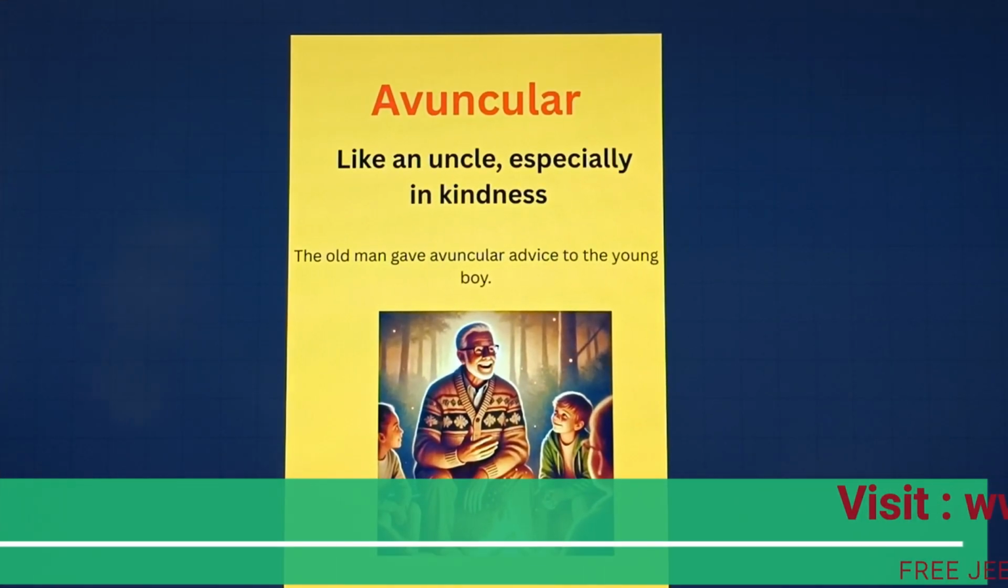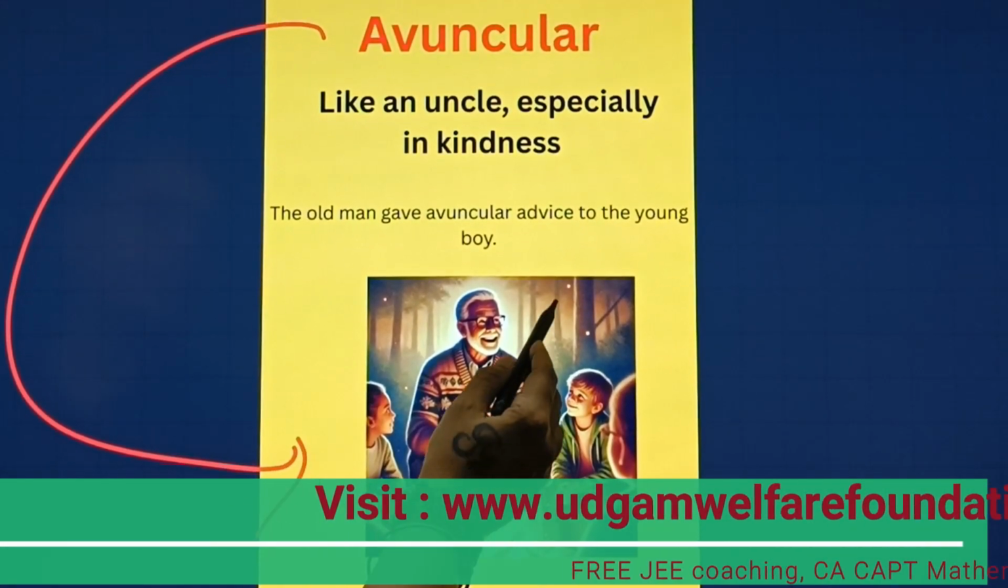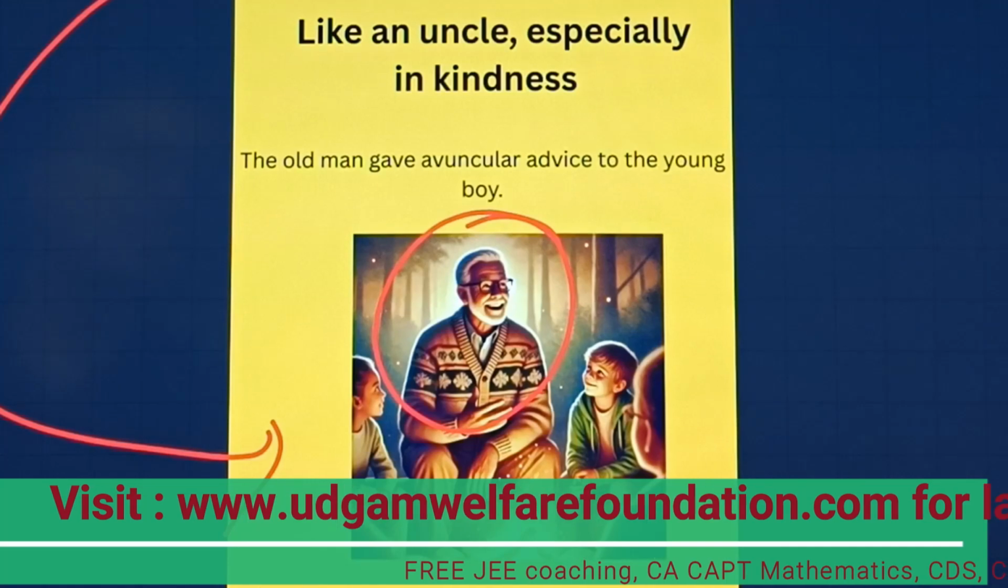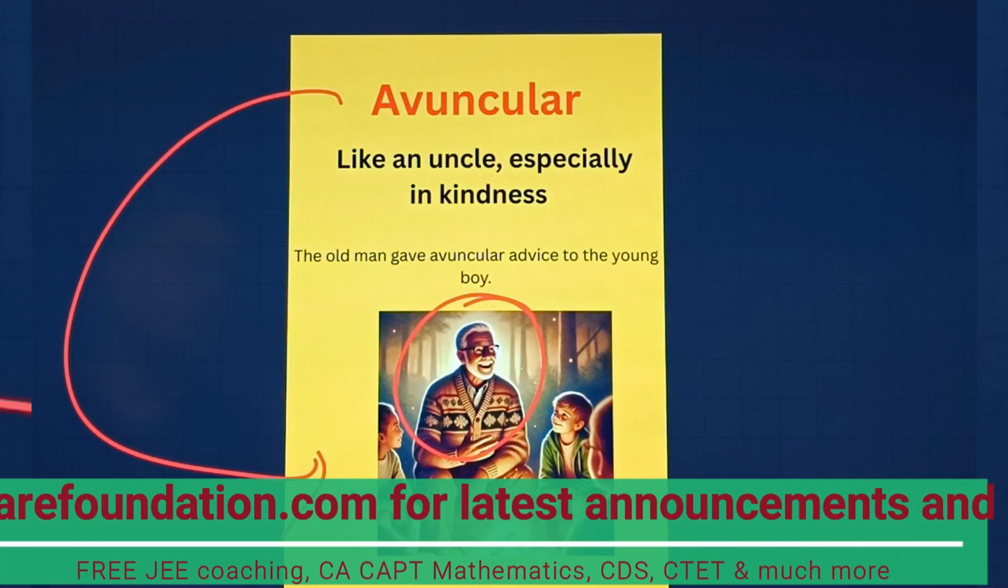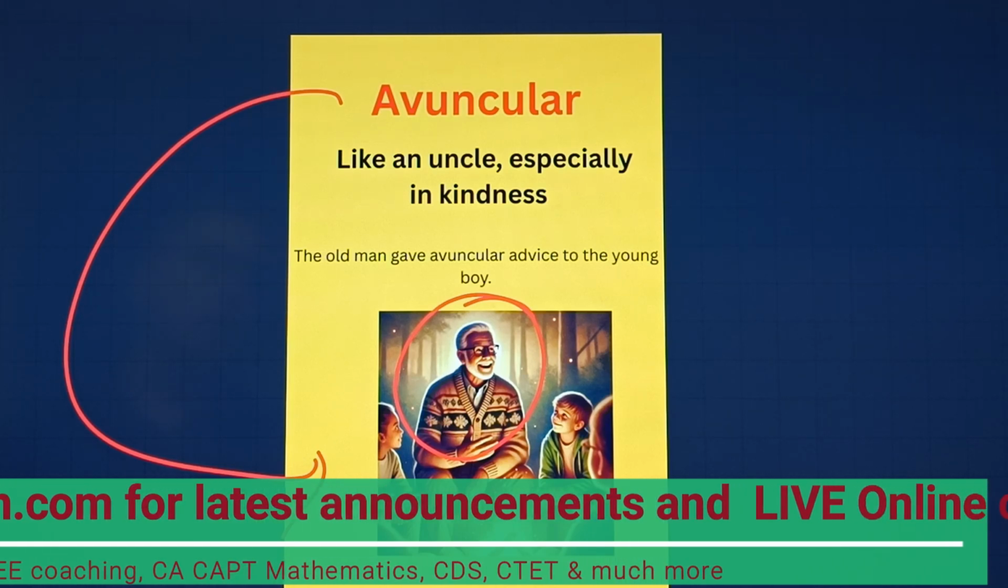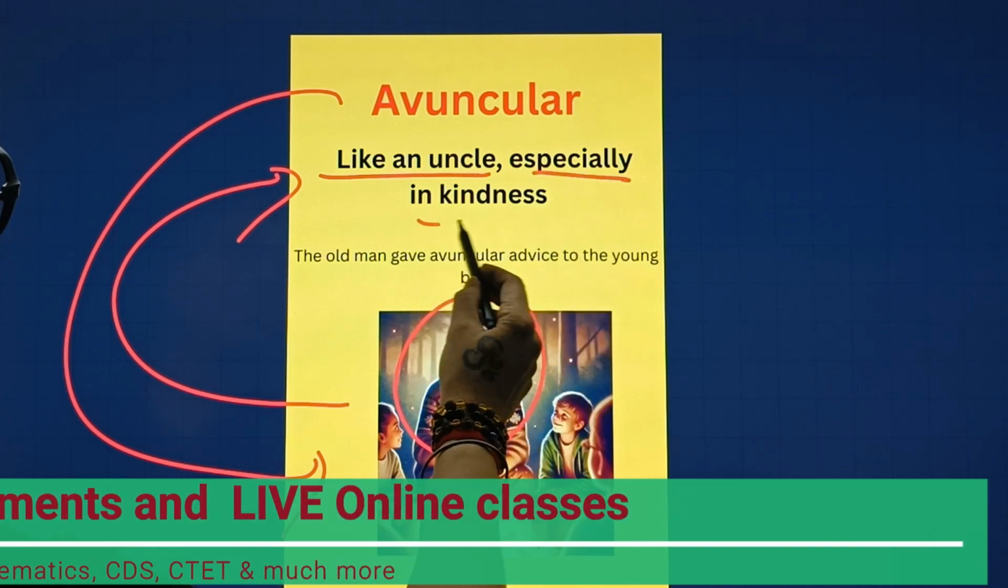So students, this is our next word, which is avuncular. Now let's understand with the help of this particular picture. An old man is sitting here and 2-3 kids are there, and the atmosphere is quite friendly, we can say. Now let's understand with the help of this particular meaning. Like an uncle, especially in kindness.